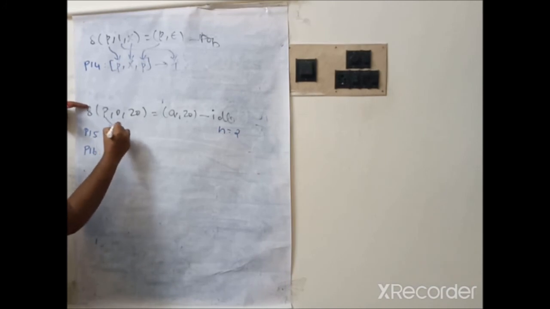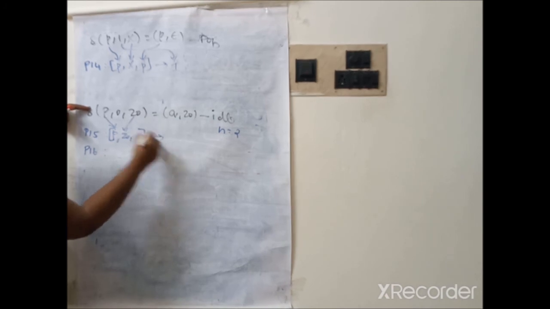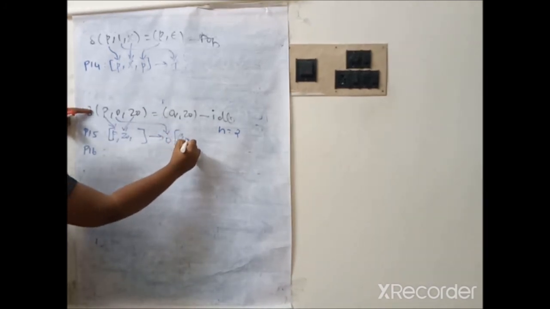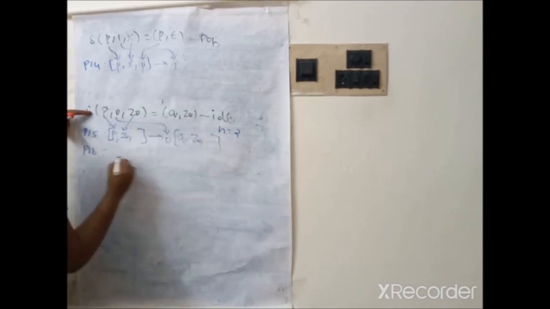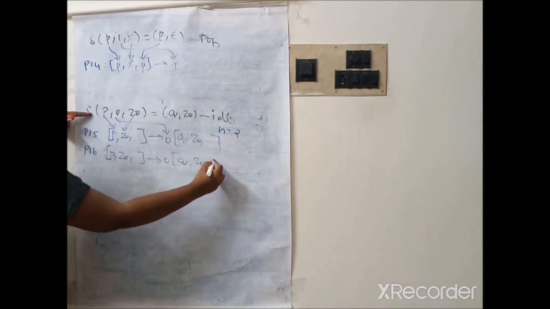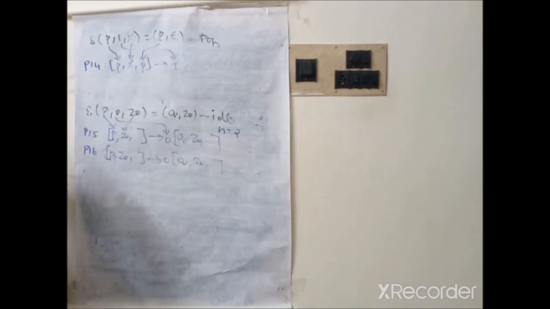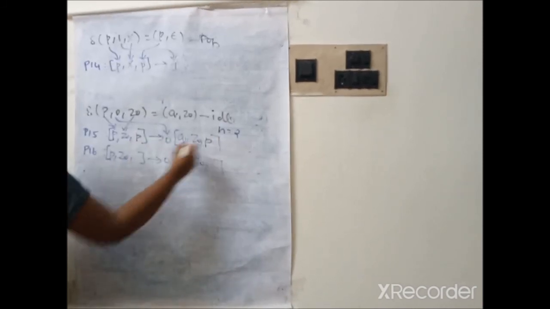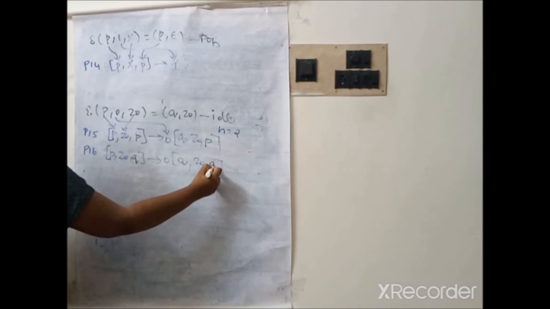For idle, P, leave this one, tends to, this 0 goes here. So Q, leave this. So similarly write P, 0, Q. Here we are having two states, therefore we are having two values. If here it is P, then here also it is P. Here it is Q, then here also it is Q.